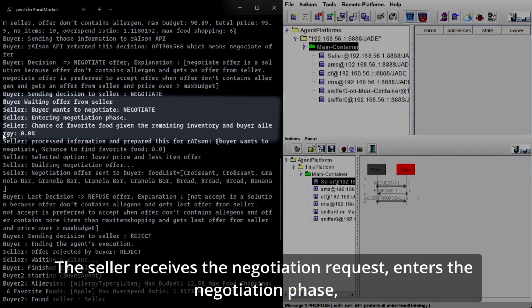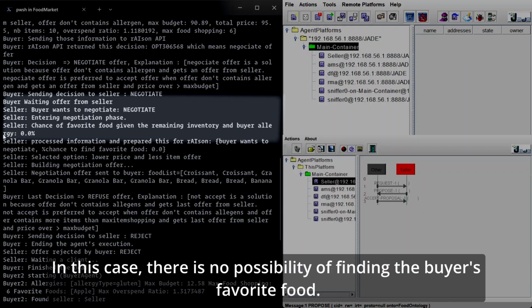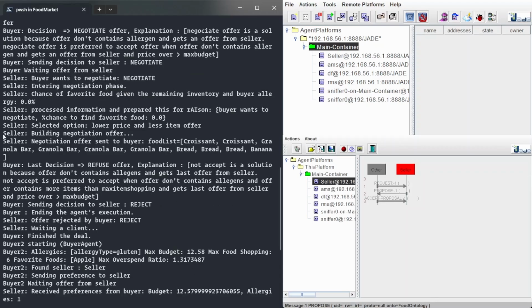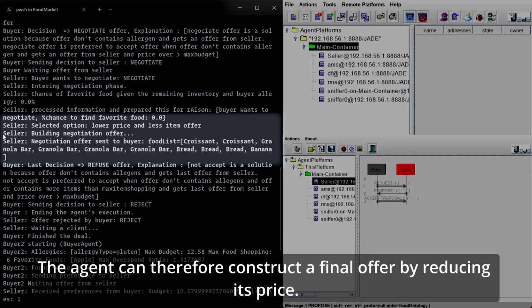The seller receives the negotiation request and enters the negotiation phase. It checks the possibility of satisfying a buyer's preference. In this case, there is no possibility of finding the buyer's favorite food. RAISON then recommends an offer with a lower price and fewer items. The agent can therefore construct a final offer by reducing its price.